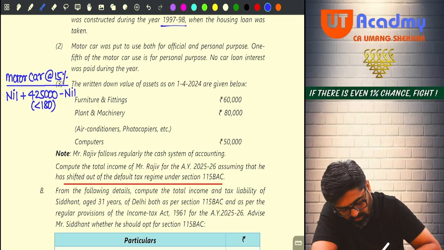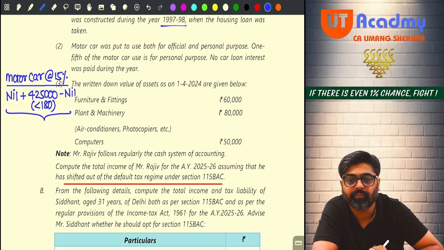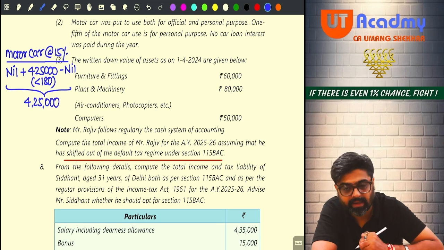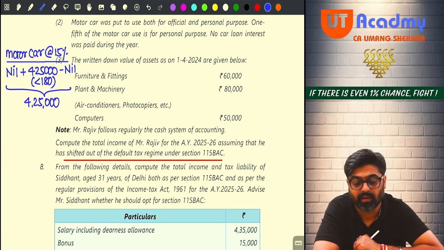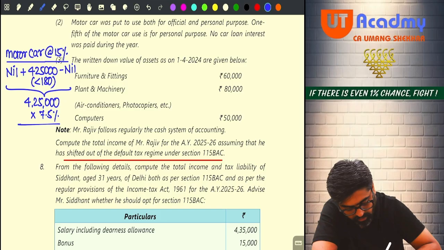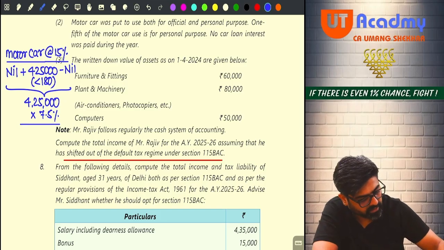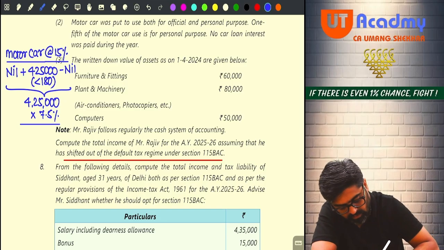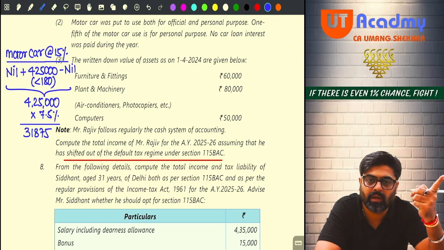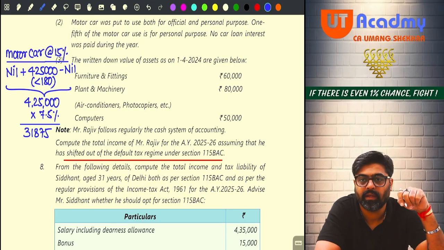So now do you have the closing WDV of the motor car? Yes or no? How much? 4,25,000. On that, will you calculate depreciation? How much rate? Half rate. Only 7.5%. Yes or no? So 4,25,000 into 7.5% will give you 31,875.